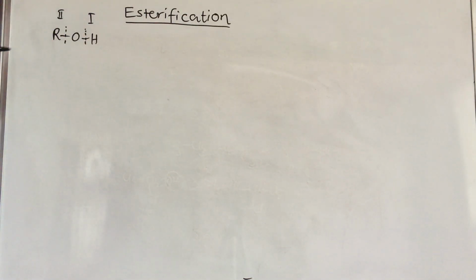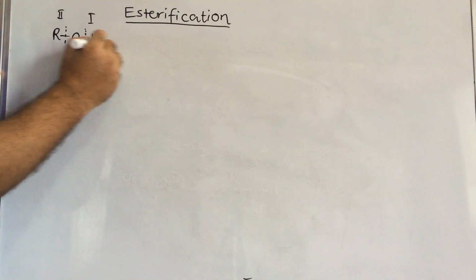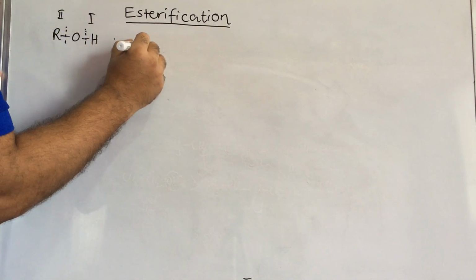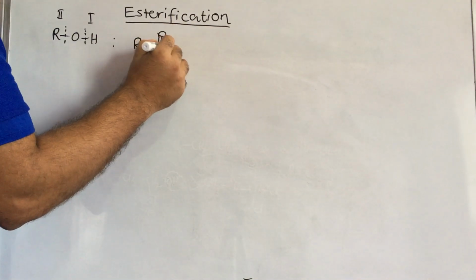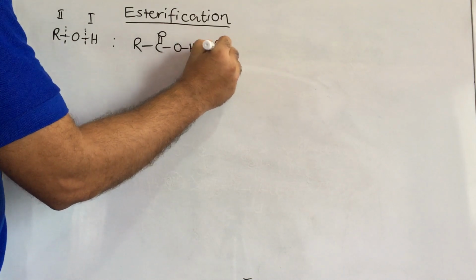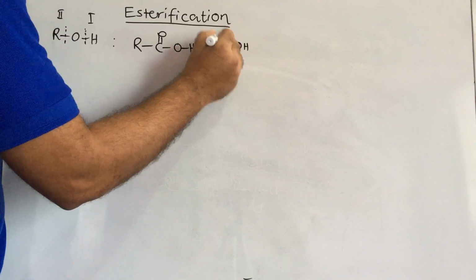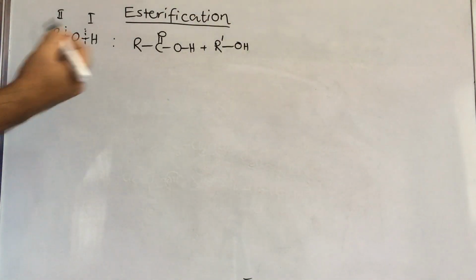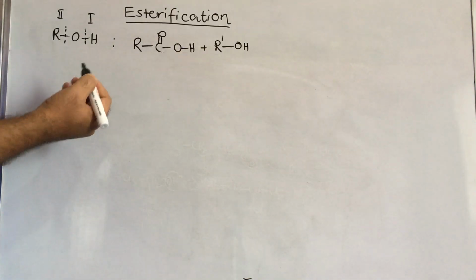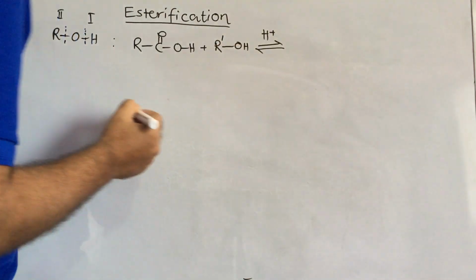In the last class I explained the acidity of alcohol, that is also OH bond breaking, and this esterification is also an OH bond breaking reaction. If you consider an example, R C double bond OOH, this is a carboxylic acid, reacting with R, that is OH. You can write another alkyl group or the same one, that depends on what we take. In the presence of acid, this reaction is an equilibrium reaction.